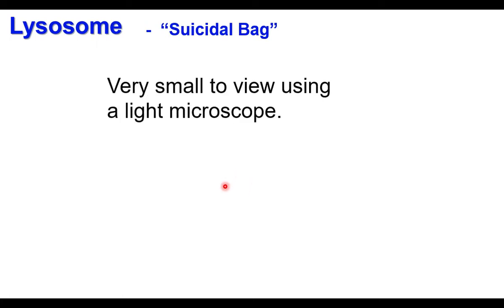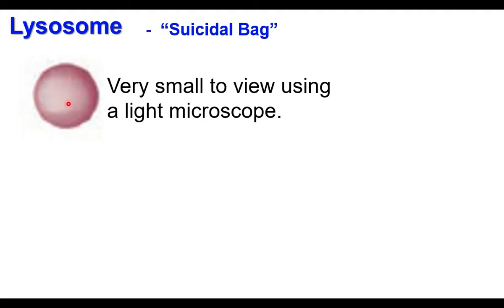Lysosomes are very small structures in the cells. They are called suicidal bags. Lysosomes are too small to see using a light microscope. They are small vacuole-like structures filled with a lot of chemicals, more than 40 kinds of chemicals.